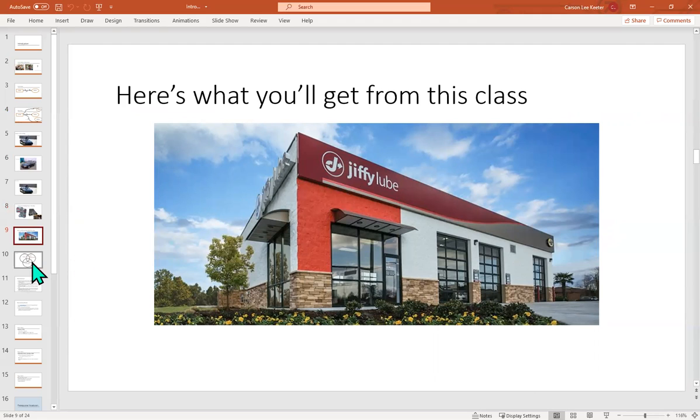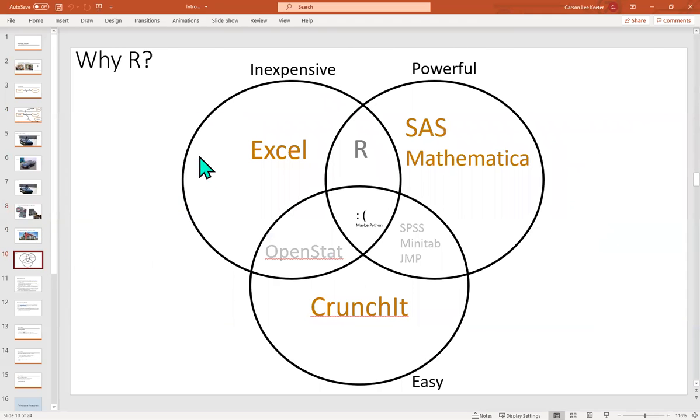So what does that tool look like, or what do those tools look like? Well, usually it's in the form of something like this. In this class, we're going to be using a programming language called R. It's specifically for statistics. It works really well. There's a few really nice things about it, and a few finicky things about it too, which we'll find throughout the semester, and that's okay. But the great thing about it is that it's inexpensive, and by inexpensive I mean totally free. It's also super powerful, in that you can do a bunch of really crazy computational stuff, and it takes like no time at all, which is great.